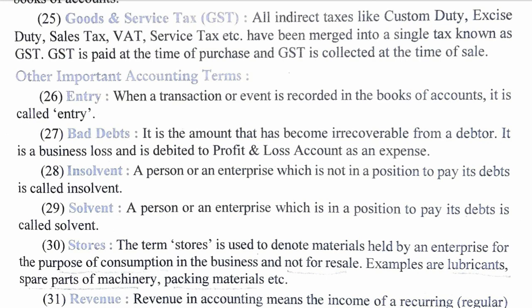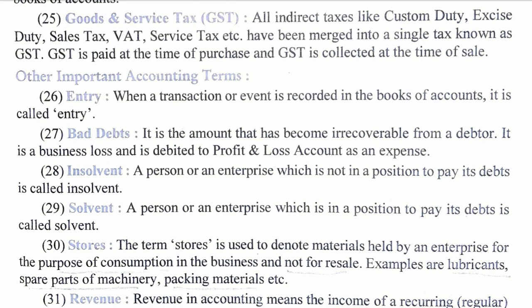Before GST, different types of taxes were in different names. For example, in case of a restaurant, you had to pay service tax, VAT. In case of any service from a bank or insurance company, you had to pay service tax. In case of production, you had to pay excise duty. In case of sale of a product, when you purchase goods from the shop, the shopkeeper had to pay sales tax. So these were the different types of taxes paid by the businessmen, and they charge this amount of taxes from the customers.